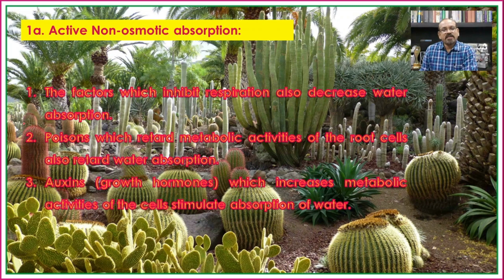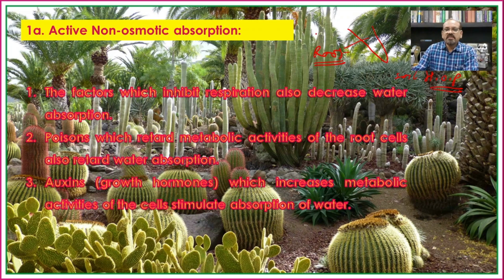But at certain times, there is a possibility of the soil having a higher osmotic pressure as compared to the root. We know that osmosis is the process of transport of solvent molecules from the region of lower concentration to the region of higher concentration through a semi-permeable membrane.